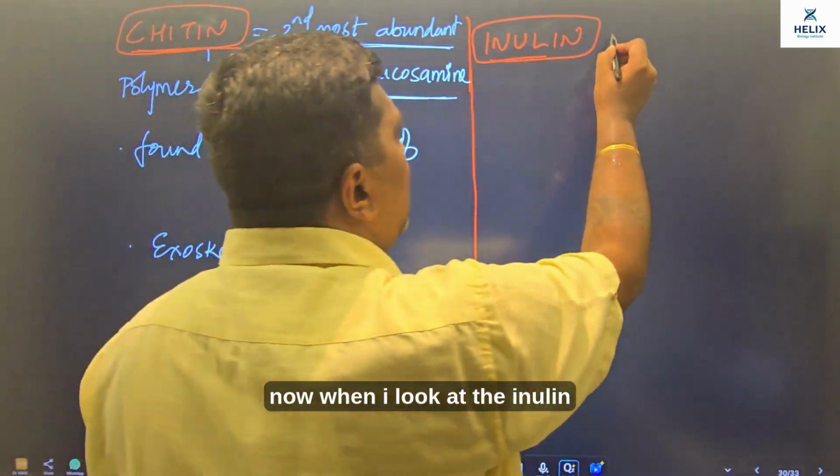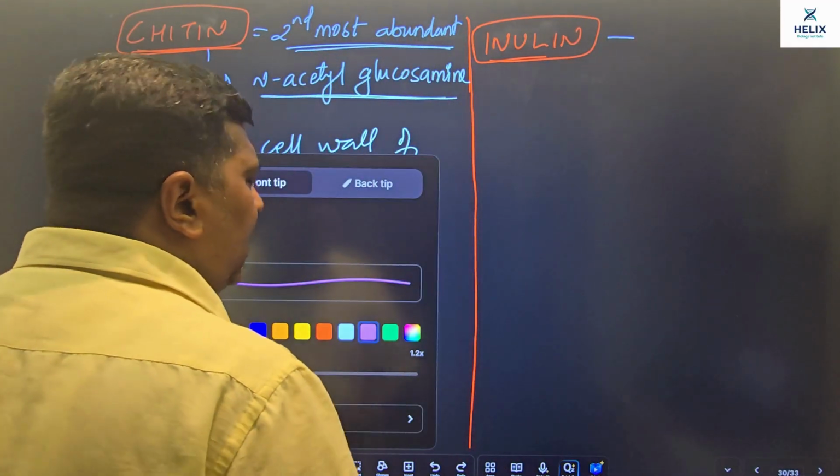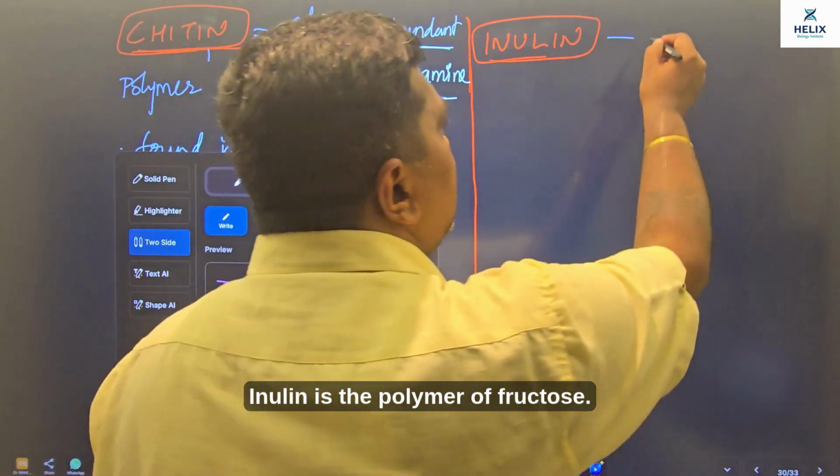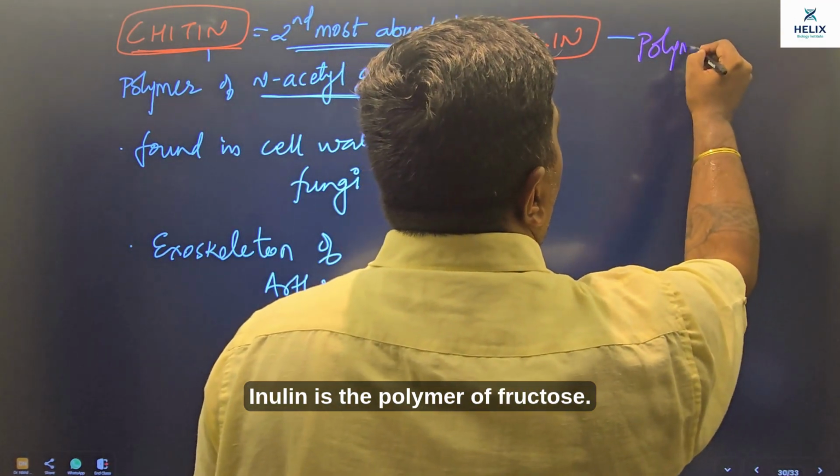Now when I look at inulin, जब हम inulin की बात करते हैं, inulin is the polymer of fructose.